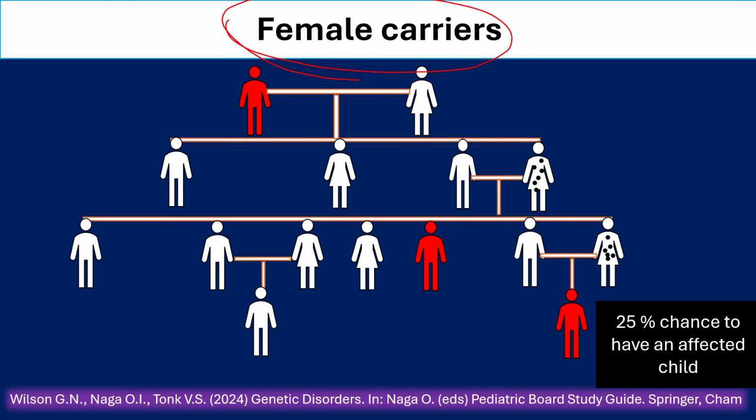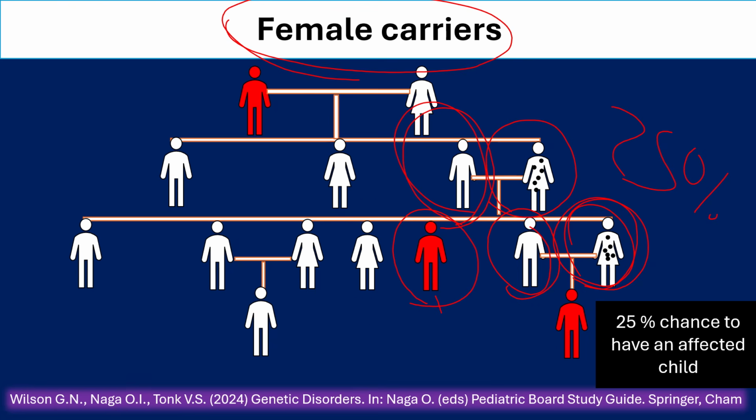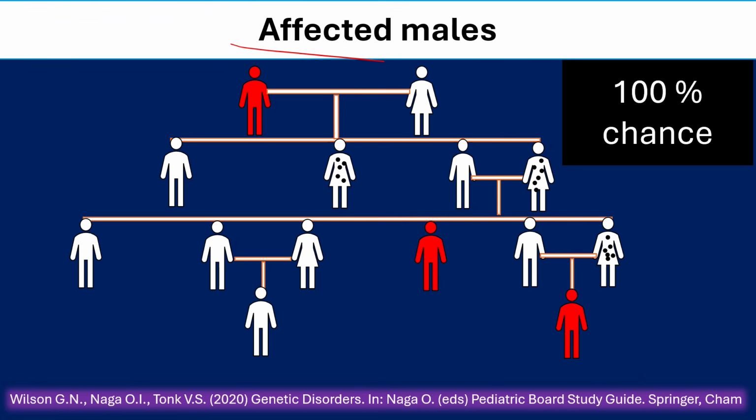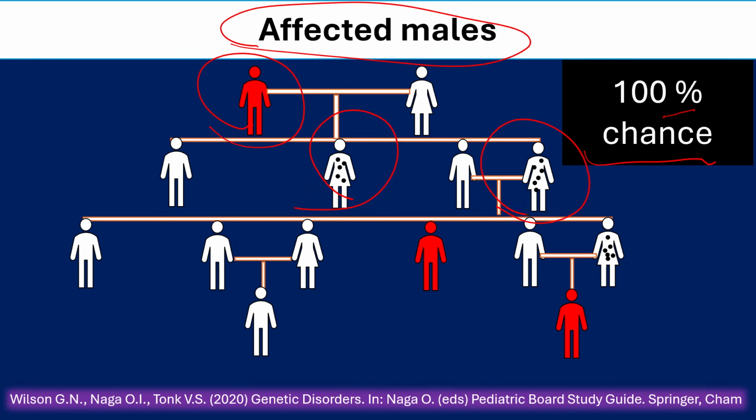Male carriers. The future risk in pregnancy to have an affected child when the father is not affected: 25% to have a carrier daughter, 25% to have a healthy son, 25% to have an affected son, 25% to have a non-carrier daughter. Affected males, like in this case, have a 100% chance that each daughter will be a carrier.